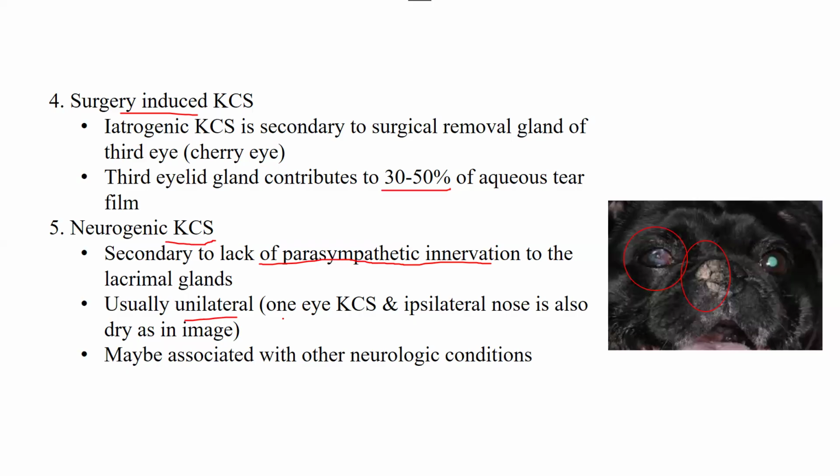And not only one eye, but the ipsilateral nose is also going to be dry. So you can see one side of the nose and one side of the eye are being affected. And in such an animal you might see other neurological conditions also. So if a question comes in an exam paper that an eye is dry, but the nose is also, or if they give you an image, you should remember that this is going to be a neurogenic KCS.